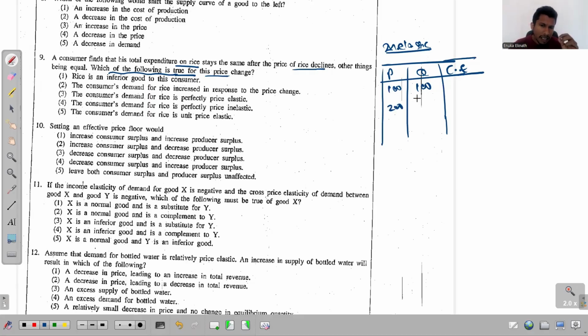Even if the price gets doubled, due to this inelastic nature of demand, the consumers are not in a position to reduce the demand drastically, significantly. Let's assume that demand drops only by just 10 units, even if the price gets doubled. Based on these values, we will calculate the consumer's expenditure. In the first case, it's just 10,000, but in the second case, it's 18,000. So what does that give you?